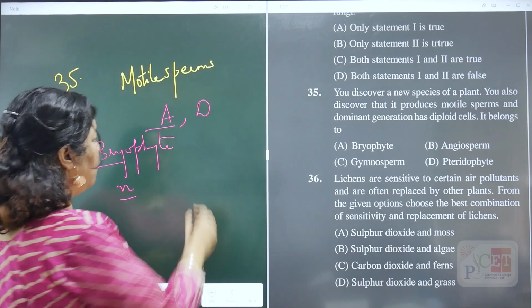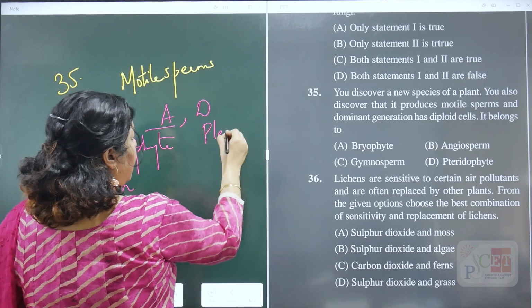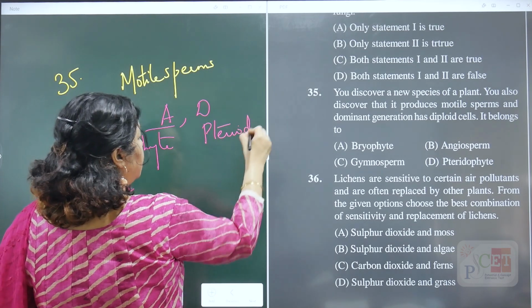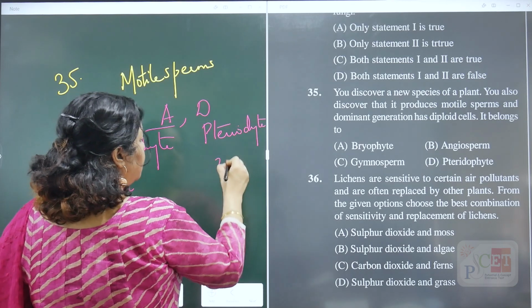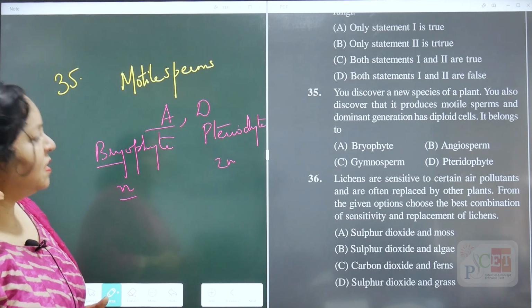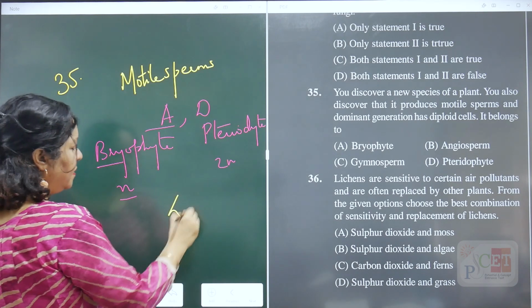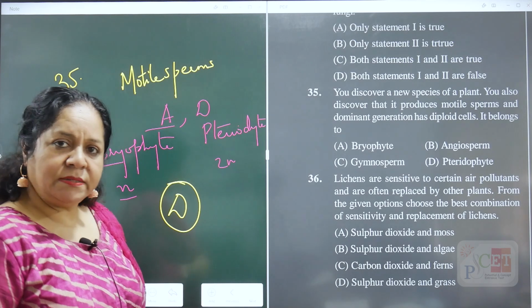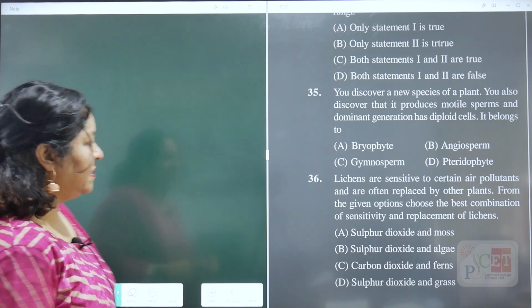And what about the pteridophytes? The pteridophytes have motile sperms, but the dominant generation out here is what? Diploid out here. So what does it mean? The answer for 35 happens to be the D option. Clear with this? Chaliye. Question number 36.